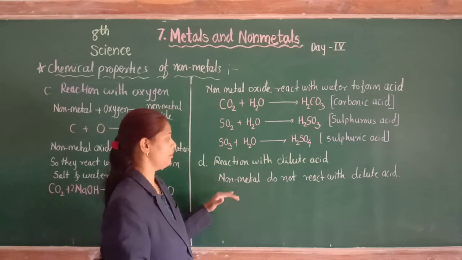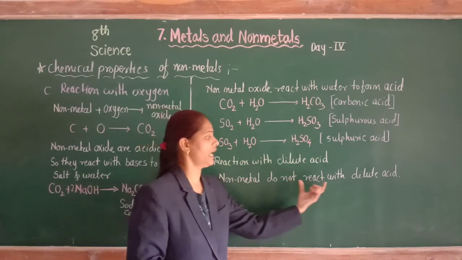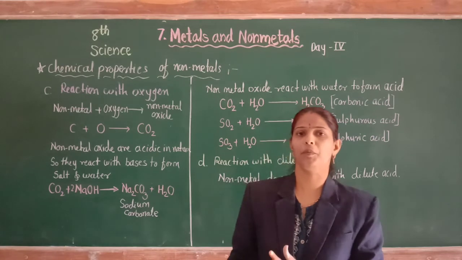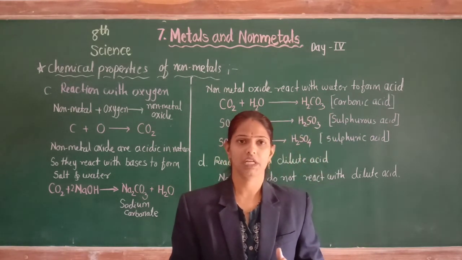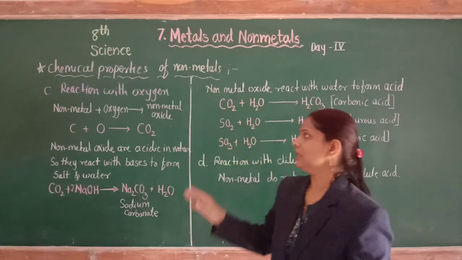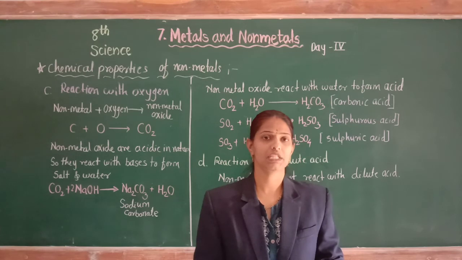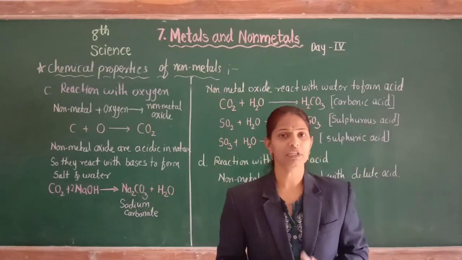This is the fourth chemical property of non-metals. So the first chemical property of non-metals is electronic configuration, the second is formation of ions, the third is reaction with oxygen, and the last one is reaction with dilute acid. So write down in your notebook.